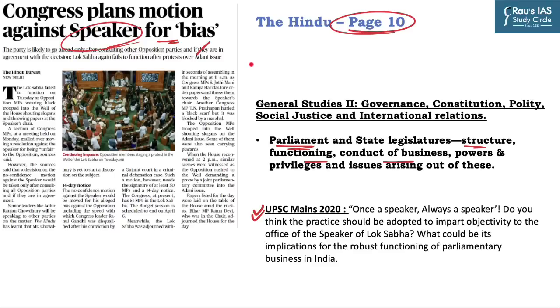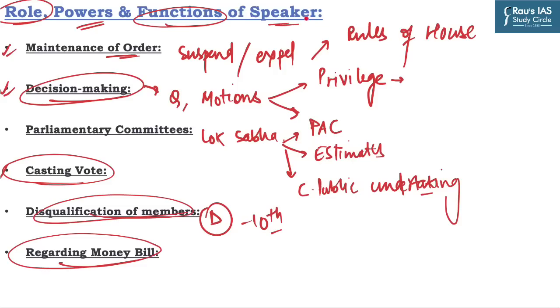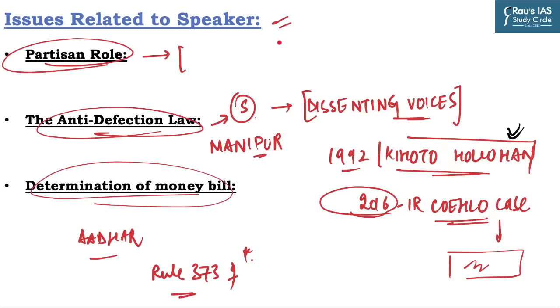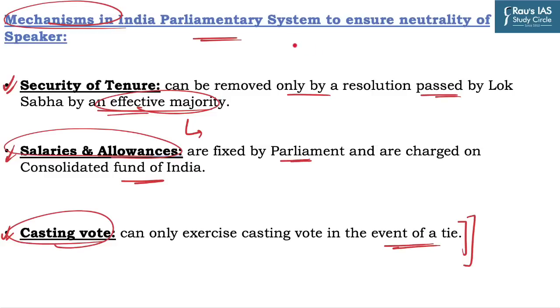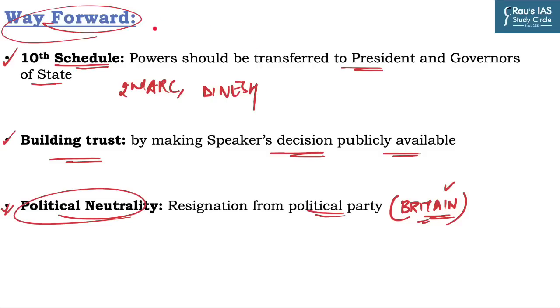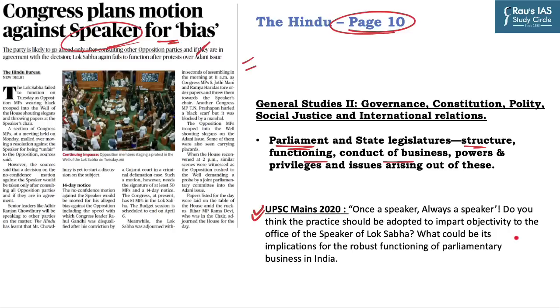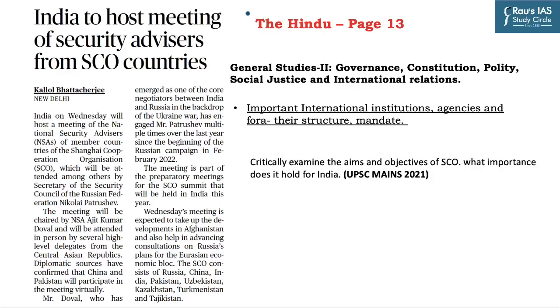To summarize this discussion, firstly, we discussed the recent context, the office of Speaker, the powers, functions and role of the Speaker in the Indian parliamentary system, the issues related to the Speaker and the mechanisms in the Indian parliamentary system to ensure the neutrality of the Speaker, and finally the way forward to ensure the integrity of the democratic process in India. Now as we have discussed the various dimensions related to the office of Speaker, you can try to write this question in 250 words. The next article of today's discussion is based on this news article and it has appeared on page number 13 in The Hindu.